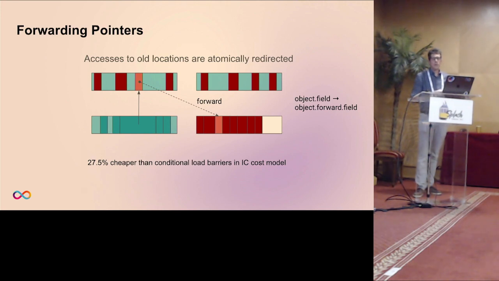The downside is, of course, that every load or store, or even object referential equality comparison, involves indirections. In our case, that's quite cheap. We also implemented the classical way of having conditional load barriers, which proved, due to the synthetic cost model of the blockchain, to be more expensive, as we measured something like 27%.